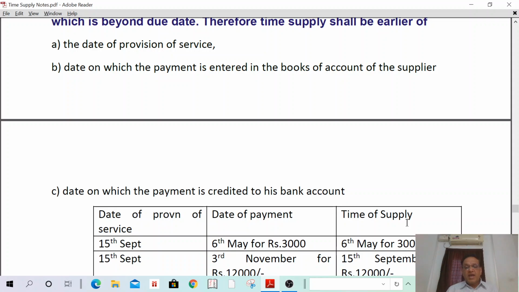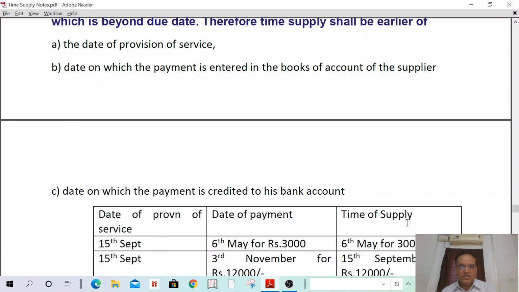6th May. For the balance 12,000, what is the date of provision of service? The date of service completed is 15th September. But payment received 3rd November. So what is the earlier due date? Earlier date is 15th September. Therefore, time of supply shall be the 15th September for 12,000 rupees.